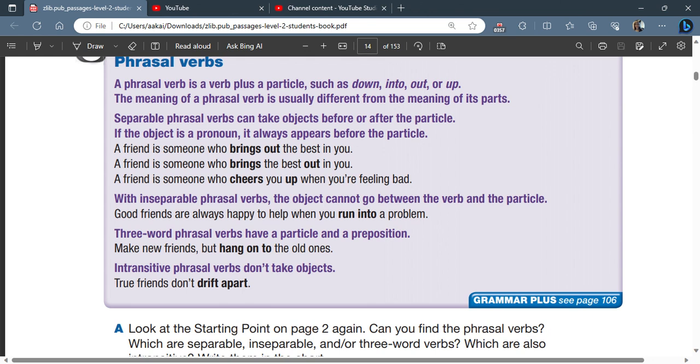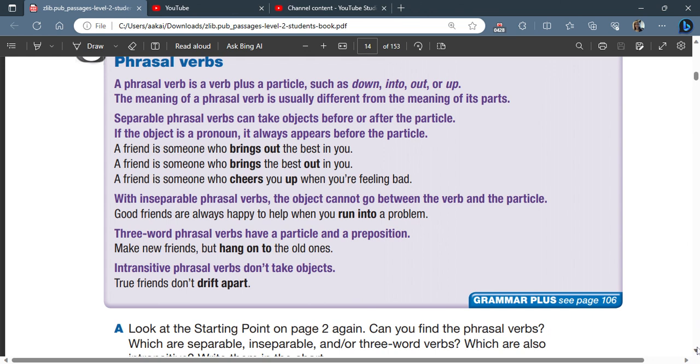Okay, make new friends, but hang on to the old ones. And some phrasal verbs have no objects. These are called intransitive. So any verb that has no object is called an intransitive verb. So we also have intransitive phrasal verbs. Okay, so in that case, you shouldn't be using any object. True friends don't drift apart. So drift apart is a phrasal verb that is intransitive.